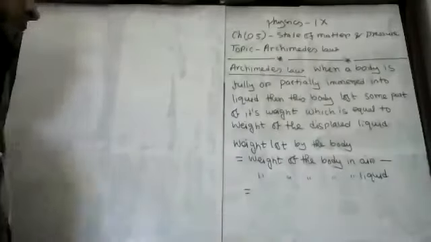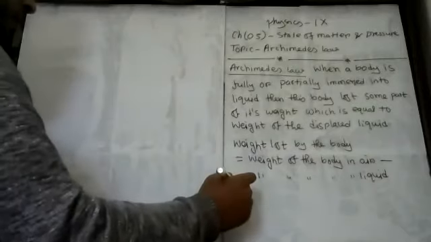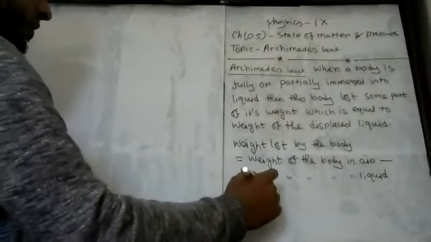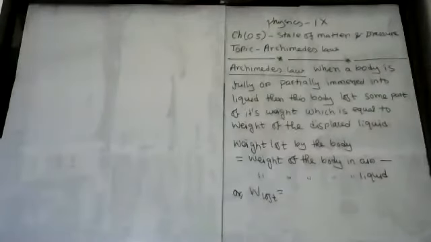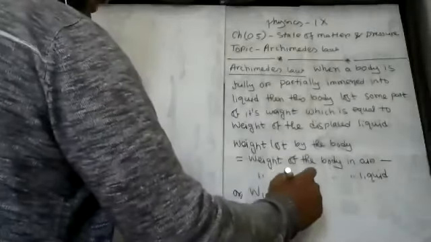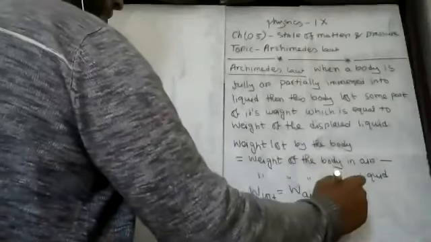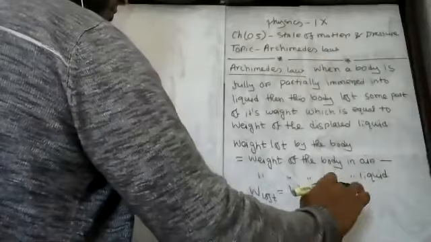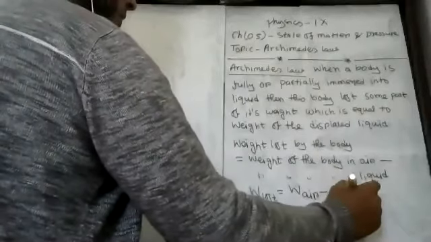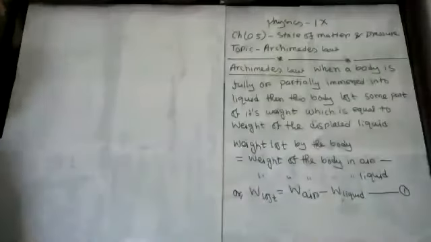Here weight lost is symbolized by W lost. So W lost will equal to weight of the body in air minus weight of the body in liquid. Suppose this is equation number 1.